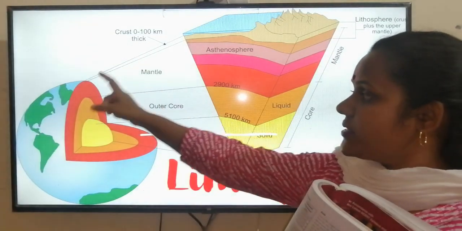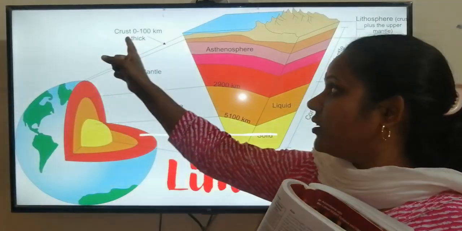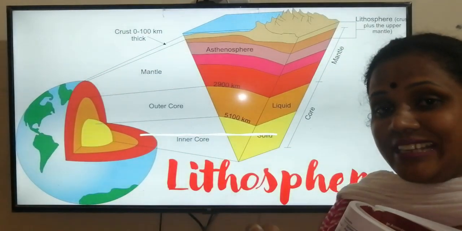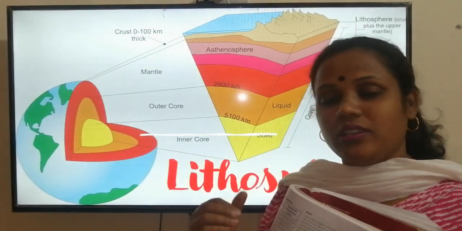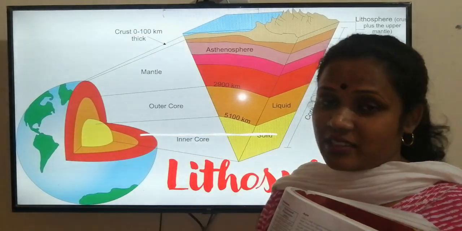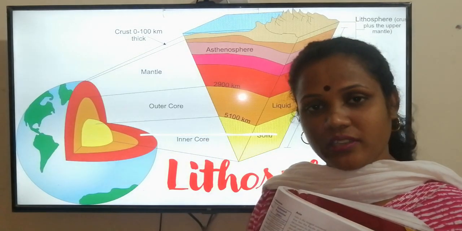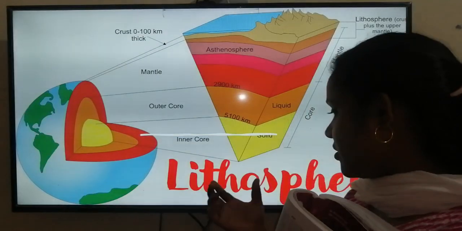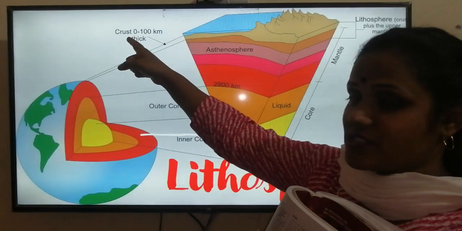The first layer of the earth, which is called the crust, is the lithosphere on which we live. It is also called rock sphere, and also called land. We can call it by different names. So lithosphere is this crust.